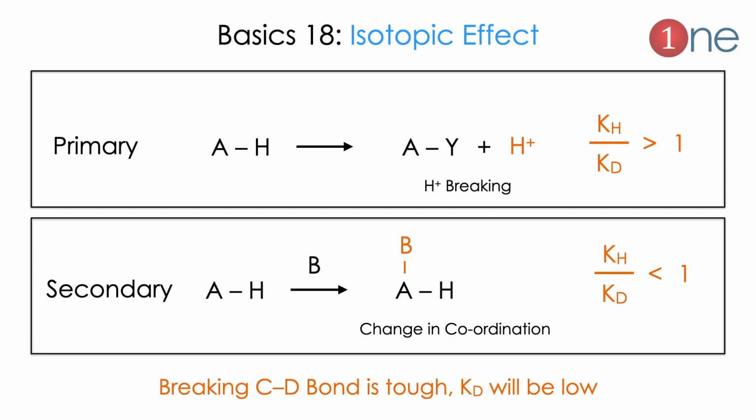It can be easily identified. If the C–H bond is breaking, the isotopic effect will be greater than 1. If the coordination is increasing or a new atom is attached to the same carbon, it will be secondary, which is lesser than 1. So an isotopic effect greater than 1 means primary, and lesser than 1 means secondary.